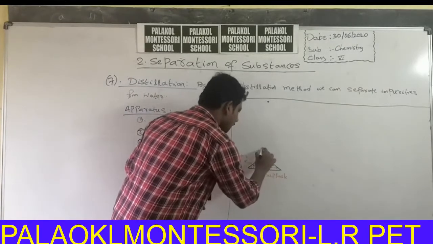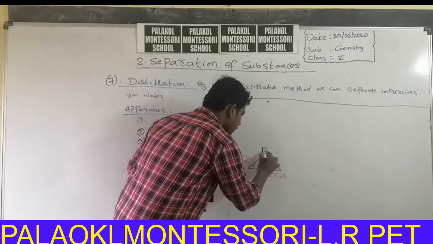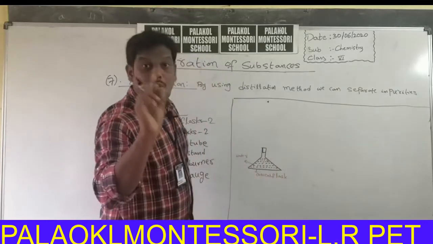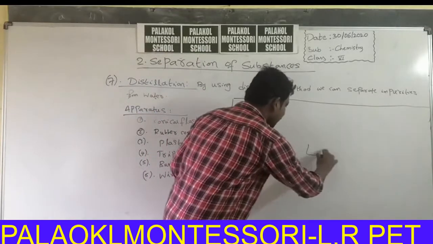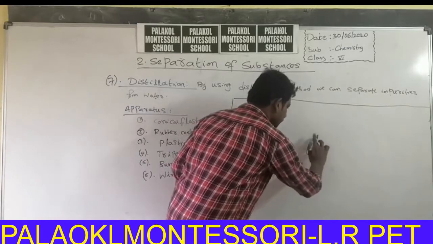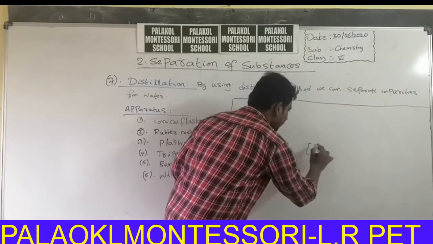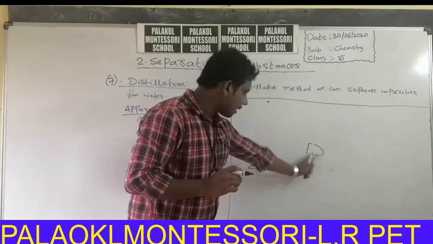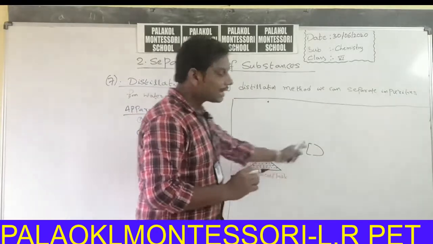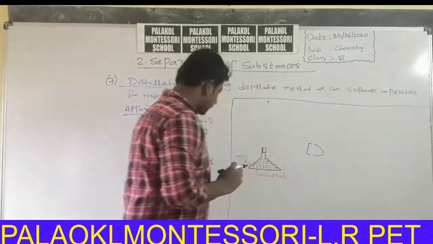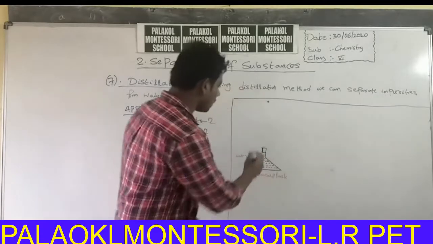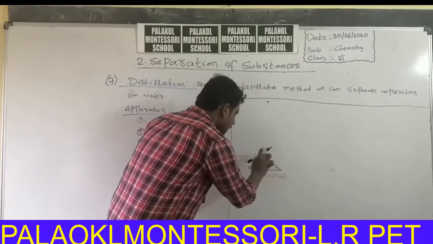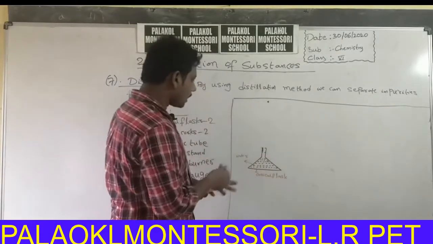This is a rubber cork. It is a one-hole rubber cork. It has one hole, and we can insert anything in that particular hole.